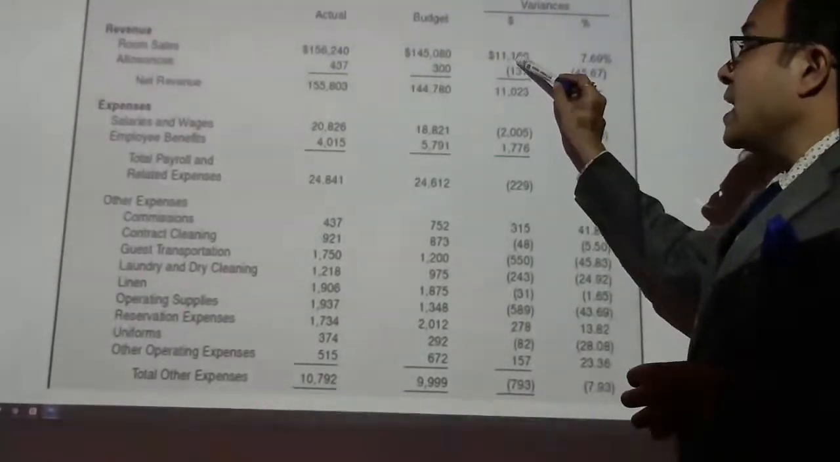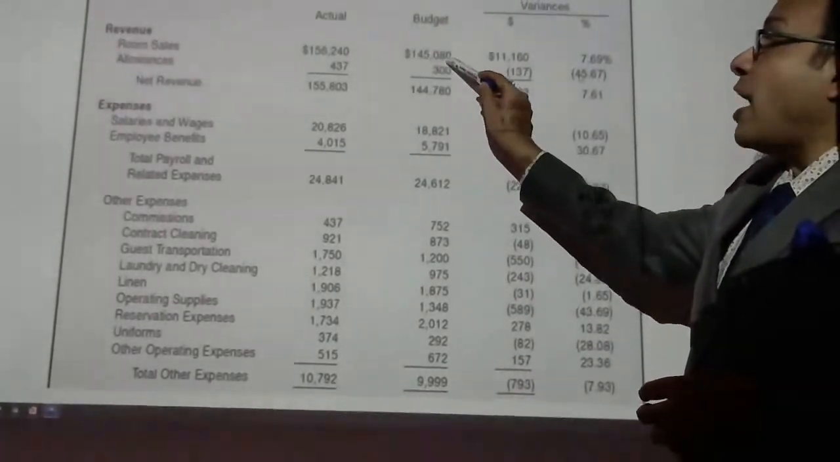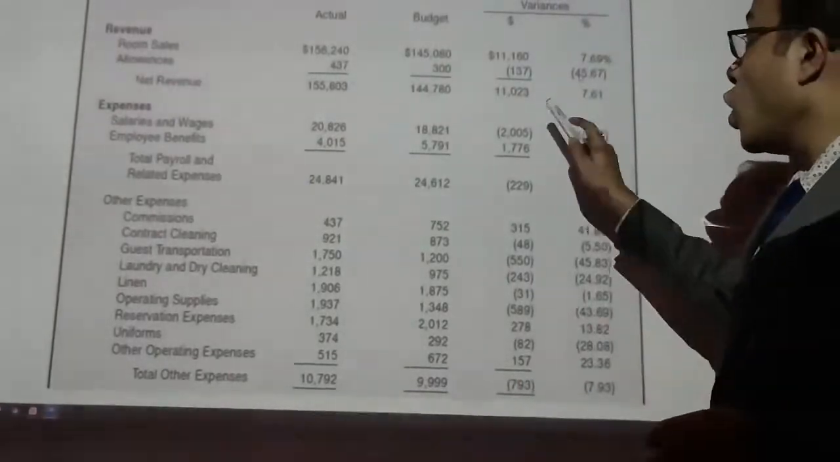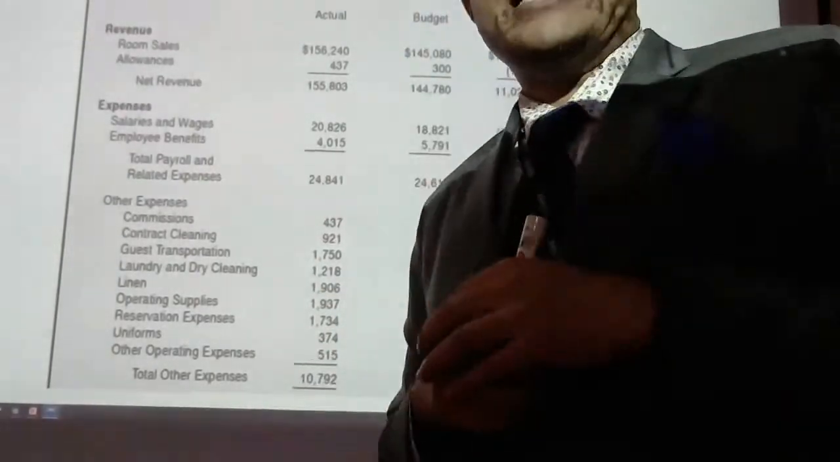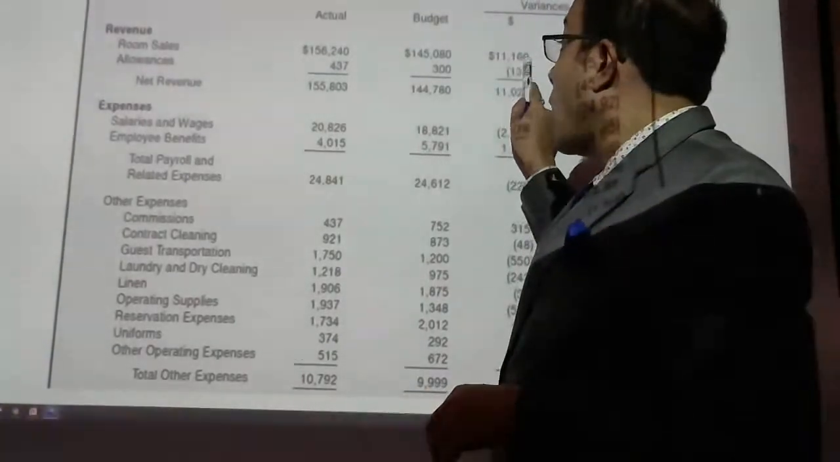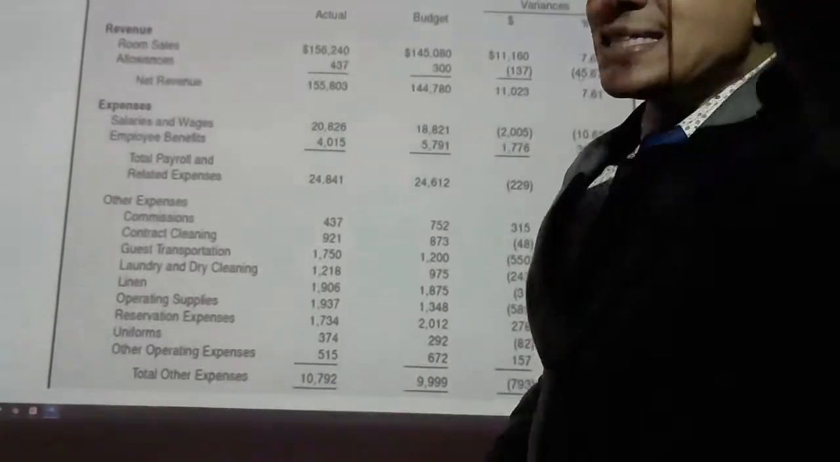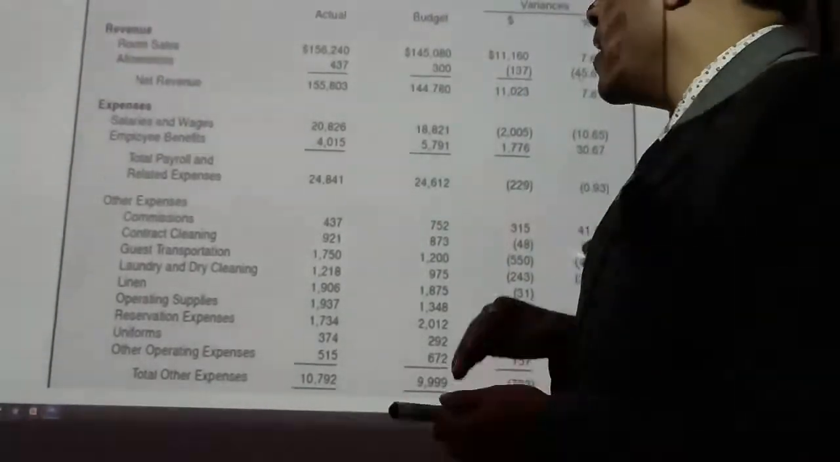Now, 11,160 divided by 145,080 is 7.69%. You can calculate that. So this variance is always calculated on the budgeted expense, not on the actual expense. 11,160 divided by 145,080 is 7.69%. So this is something which you need to remember here.